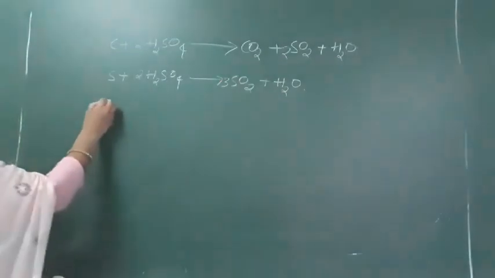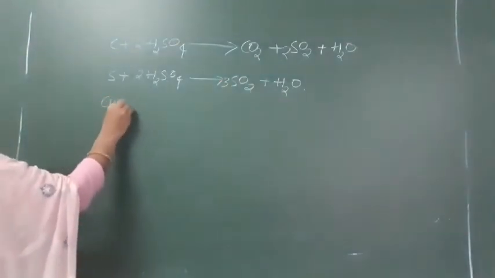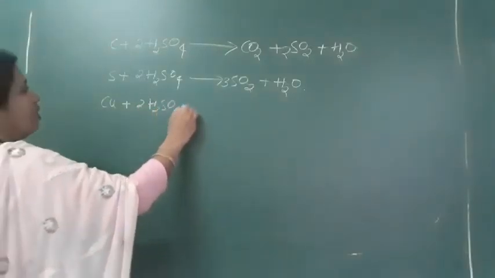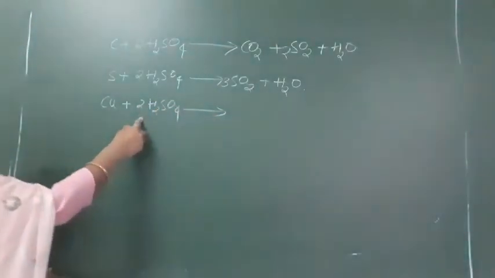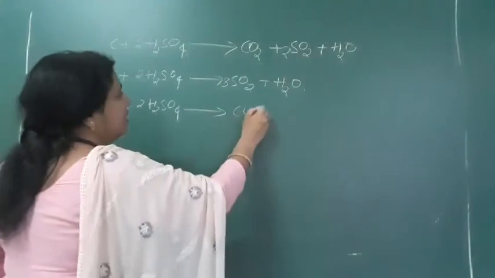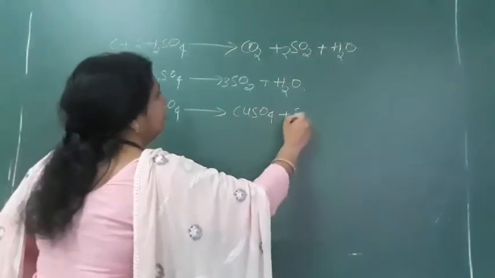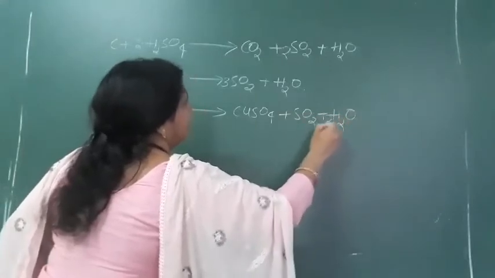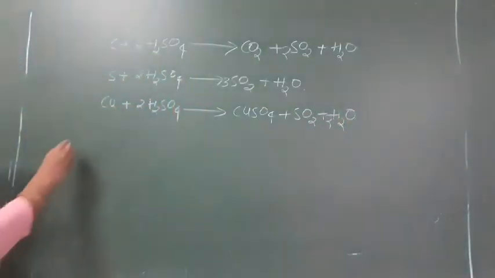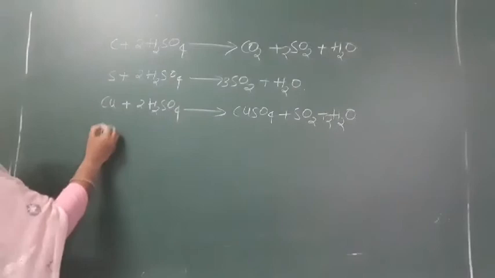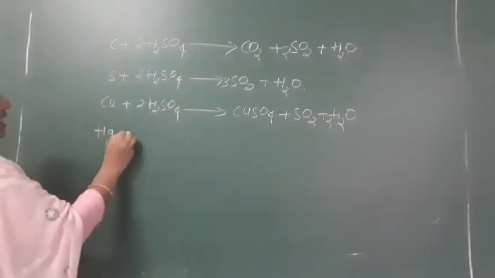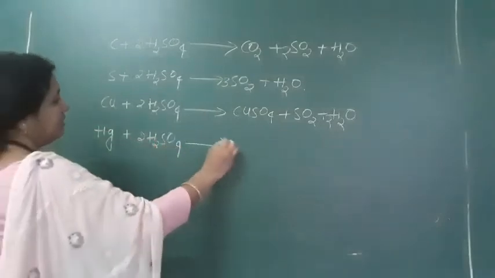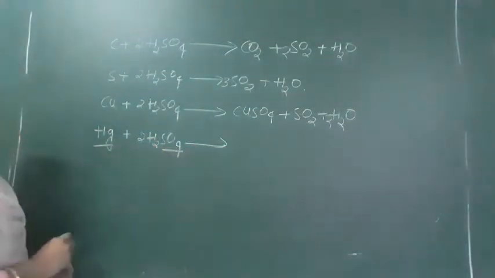And the third one we have seen here, copper. If you have taken copper, for copper also we have to take 2 moles of H2SO4 everywhere. What will we get here? Copper sulfate plus SO2 plus 2 H2O. Okay, understood? So again if you take mercury, Hg plus 2 H2SO4, the same reaction we will get, HgSO4.